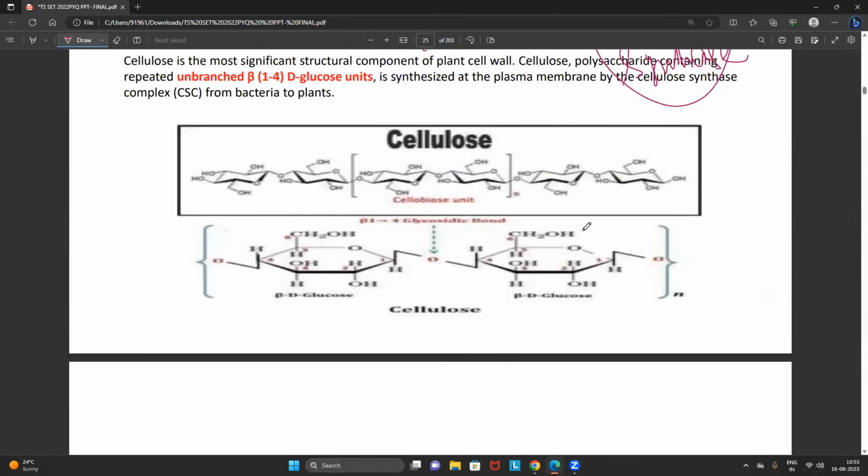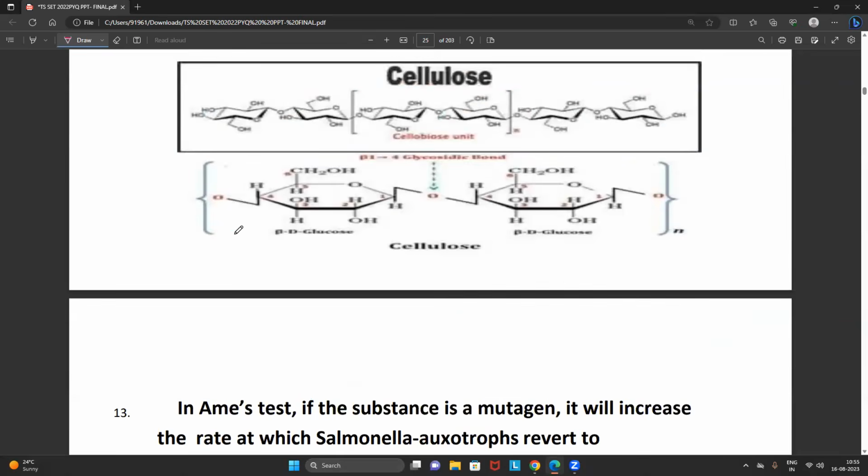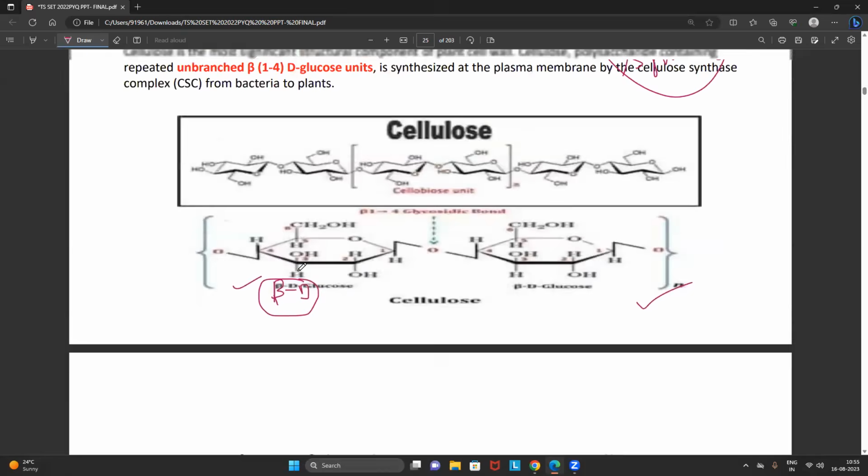Right. Now, all the students look into the picture. So cellulose is made up of what? Glucose units only, right? So this is one glucose unit. This is another glucose unit, which is a beta D glucose. When I am explaining the chemistry in the classes, I will explain what is this beta position, D position, what is alpha position.